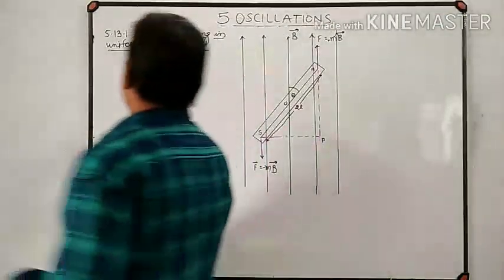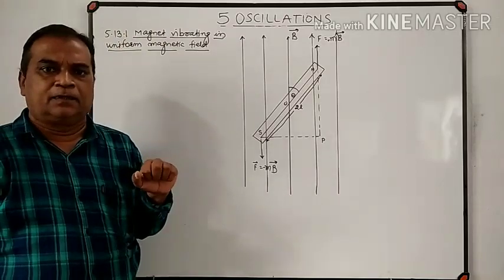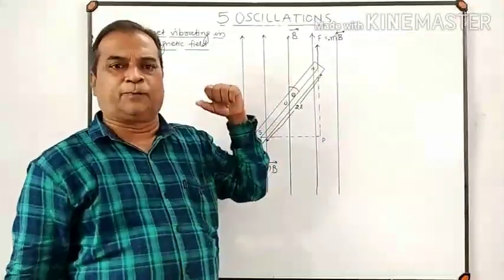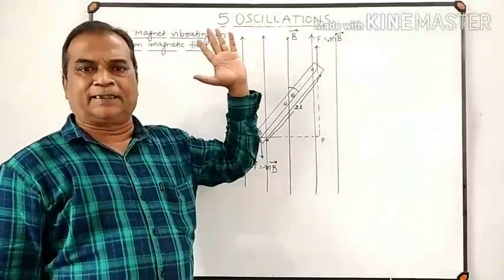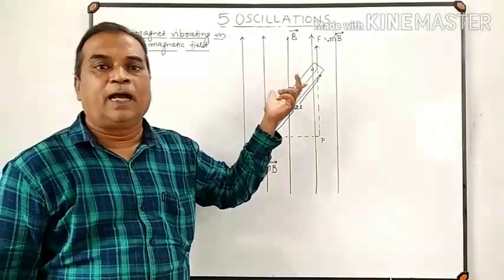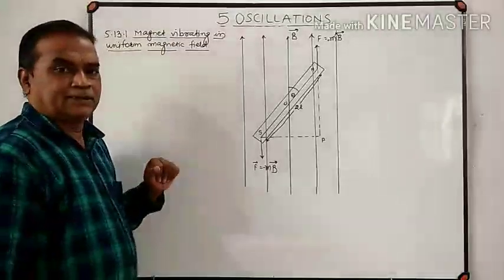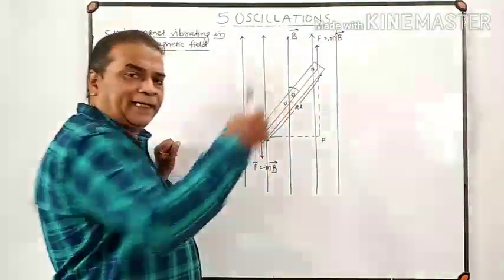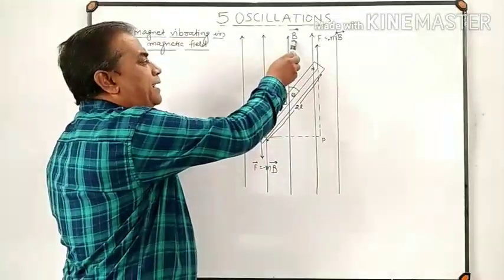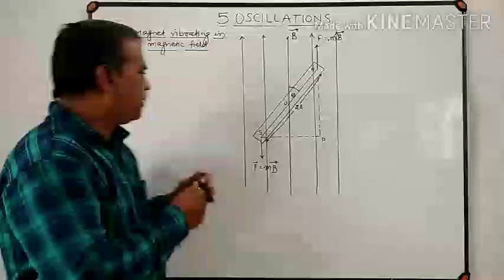Now the next topic is a magnet vibrating in a uniform magnetic field. Here we have to prove that when a bar magnet is suspended freely in an external magnetic field, and if it is twisted and released, then it will perform angular simple harmonic motion. So let us consider a bar magnet suspended freely in a uniform magnetic field of induction B. Then what is the tendency of the bar magnet?